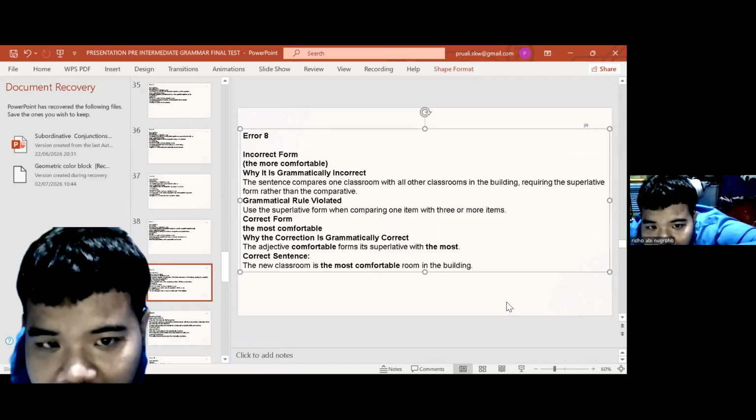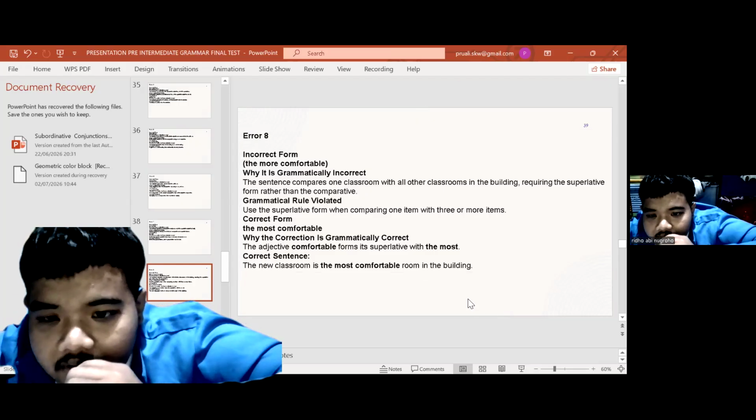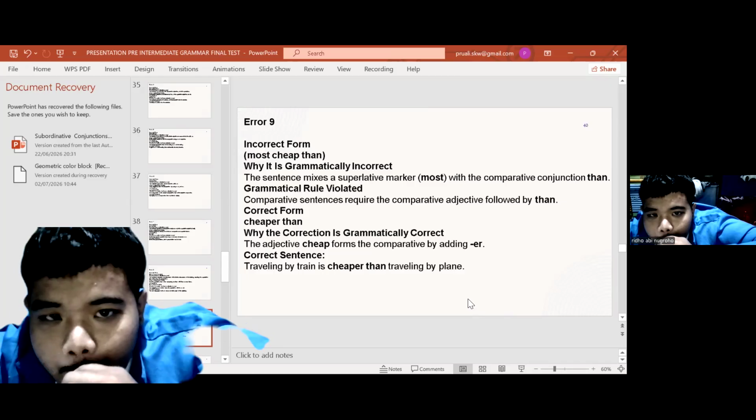Grammatical rule violated: use the superlative form when comparing one item with three or more items. Correct form: "the most comfortable." Why is the correction correct? The adjective "comfortable" forms its superlative with "most." Correct sentence: "The new classroom is the most comfortable room in the building."